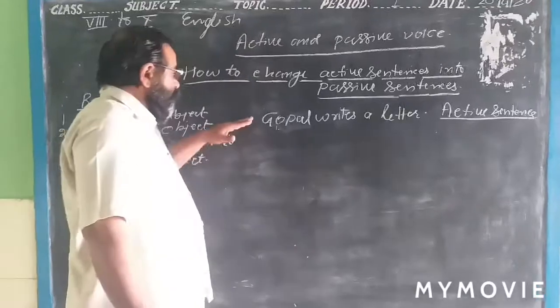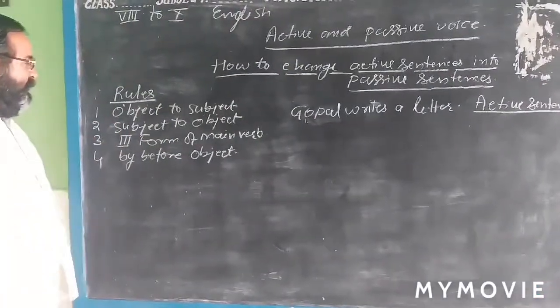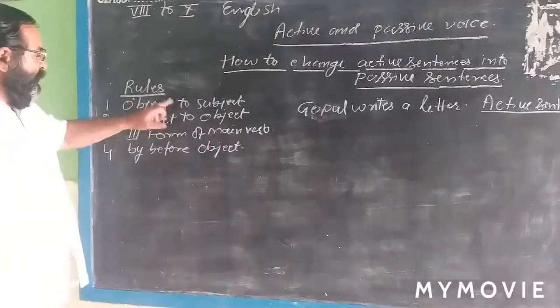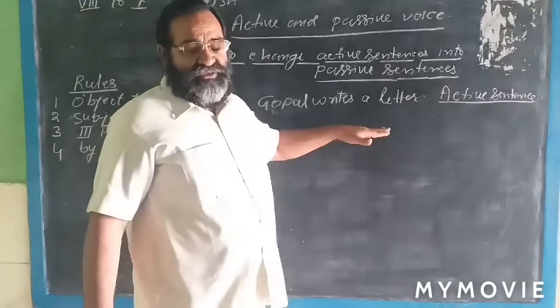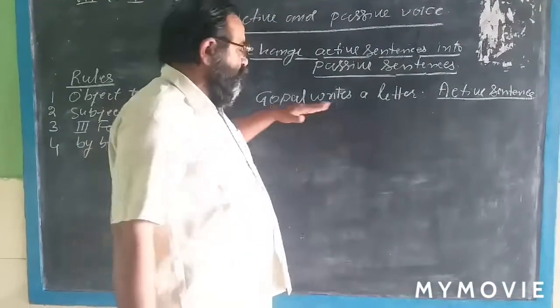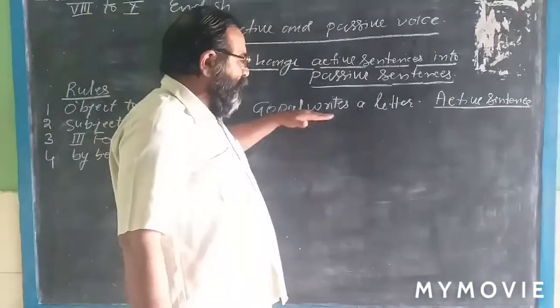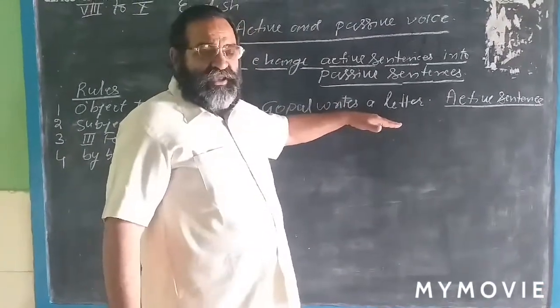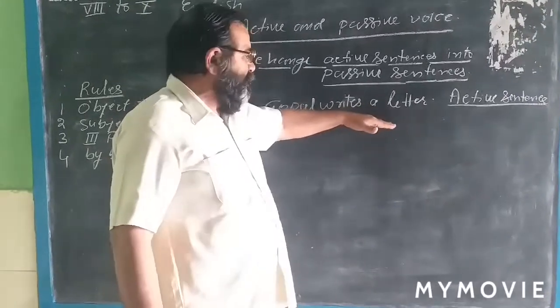And now we apply the four rules. We analyze this sentence grammatically. We want to make the analysis of the English sentence grammatically.